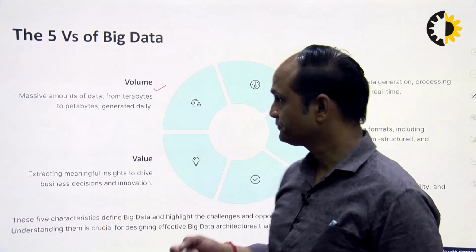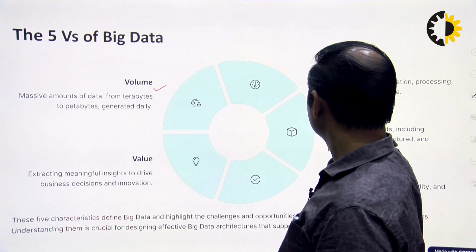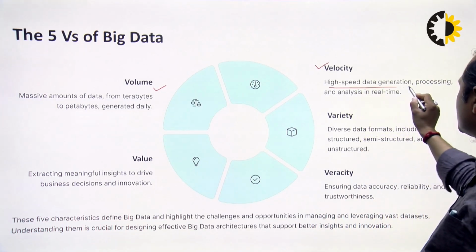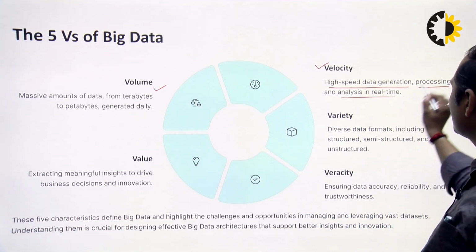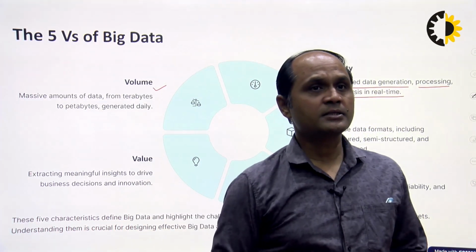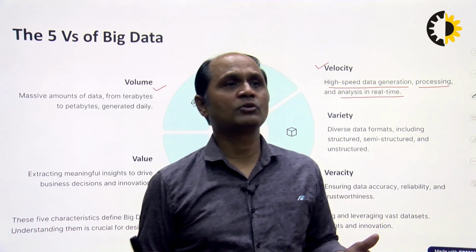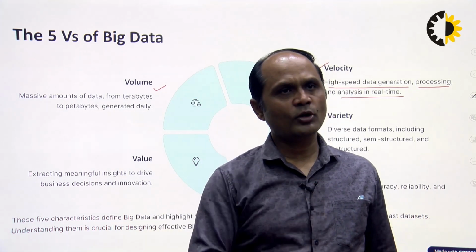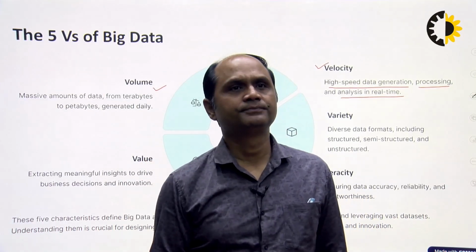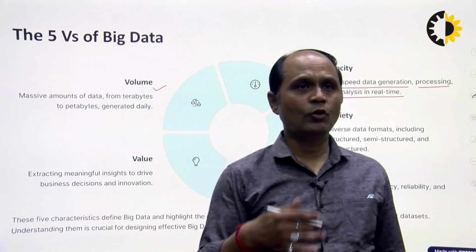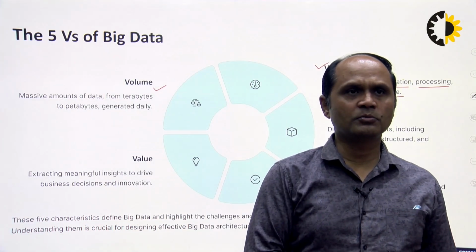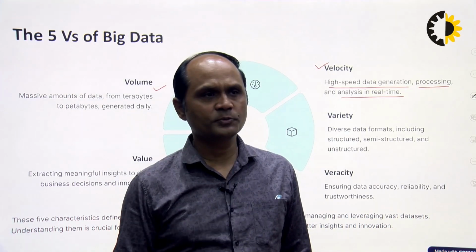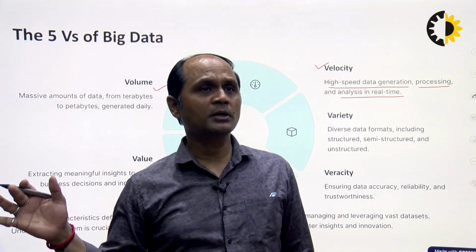The second part is velocity. What do we mean by velocity? Velocity means high speed data generation, processing and analysis in real time. That means if we generate a large amount of data, it must be processed at high speed, because if we transfer that huge amount of data from one place to another at a very slow speed, then there is no use of that data.